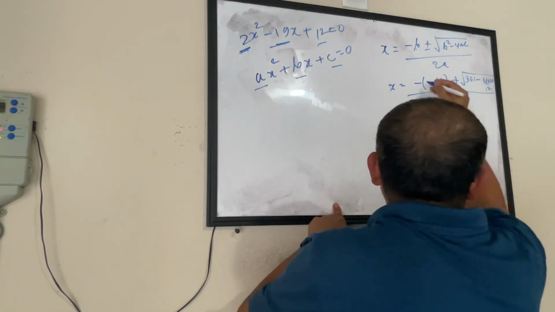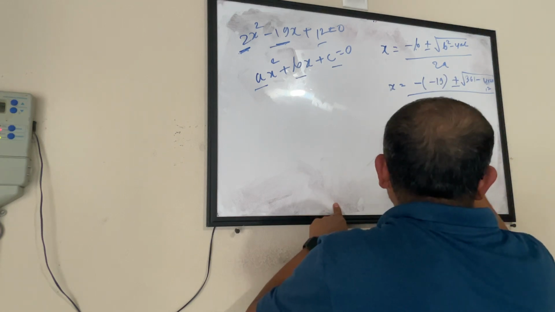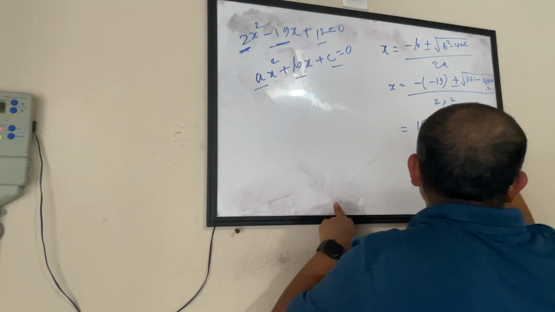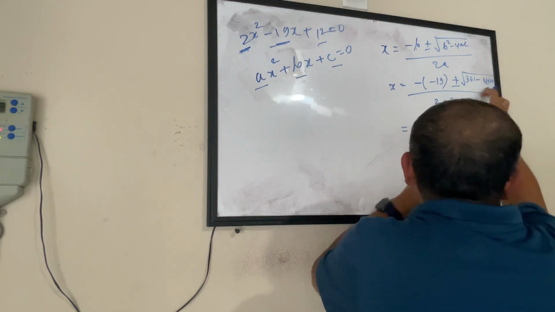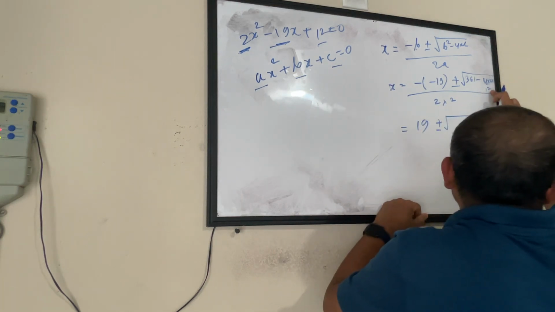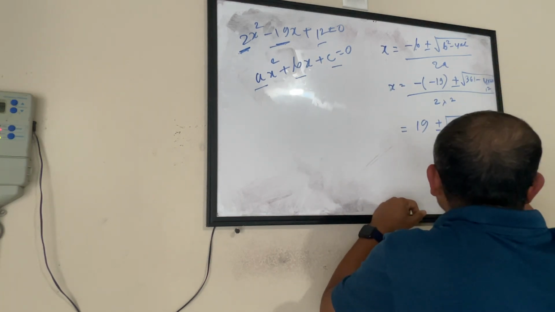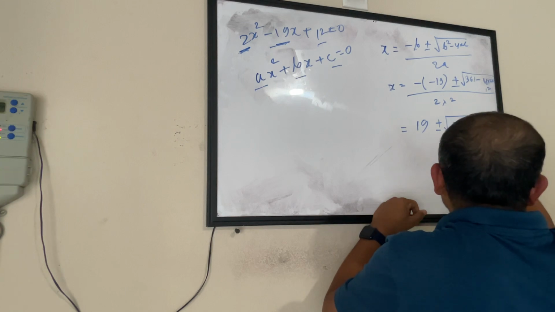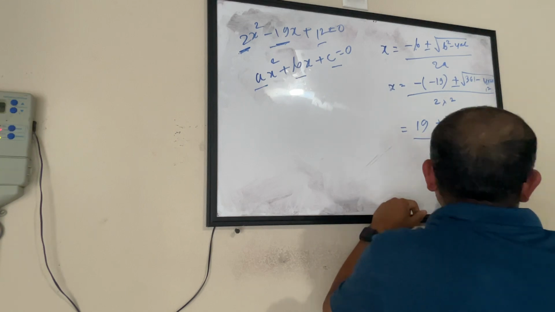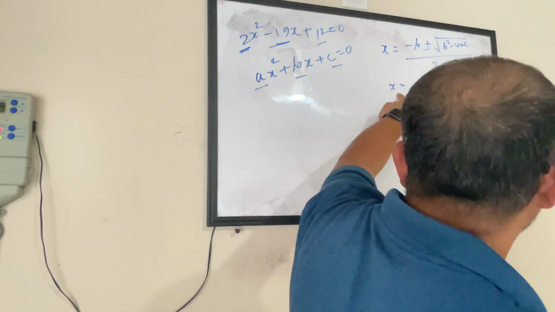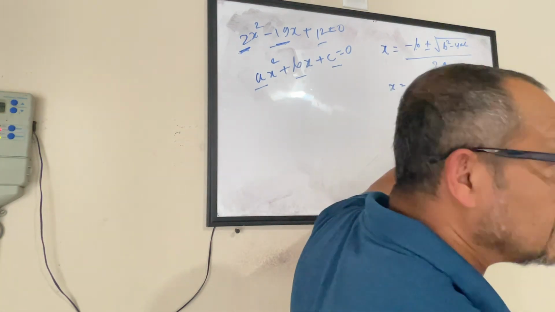So this becomes minus b, that is 19, plus minus square root of b squared, 361 minus 4 times 2 is 8, and 8 times 12 is 96. 361 minus 96, divided by 4. And once you solve this, you get two values of x, one with a positive scenario, one with a negative scenario.